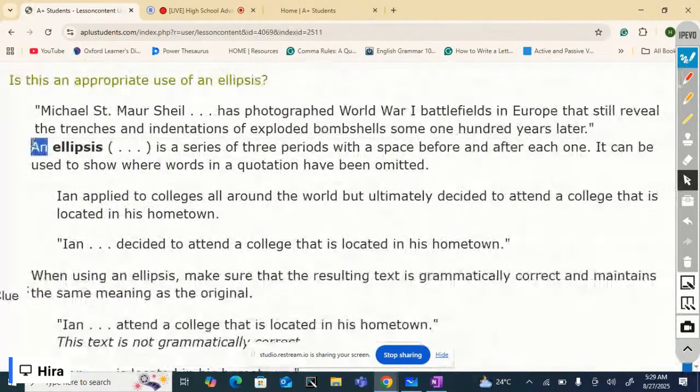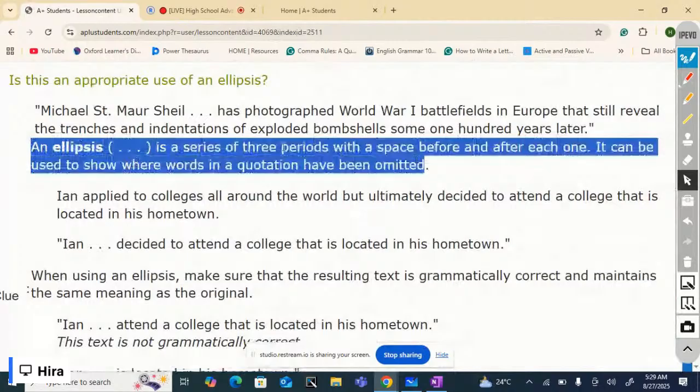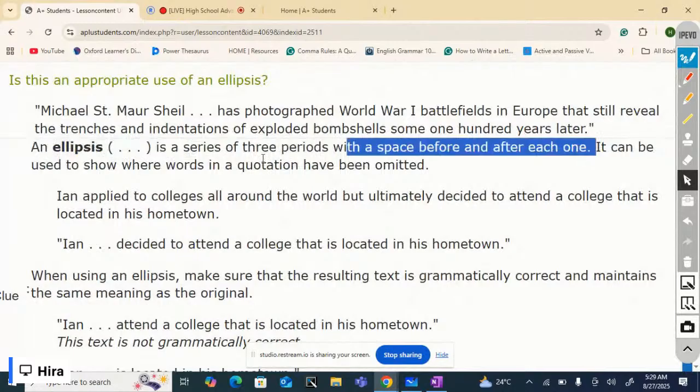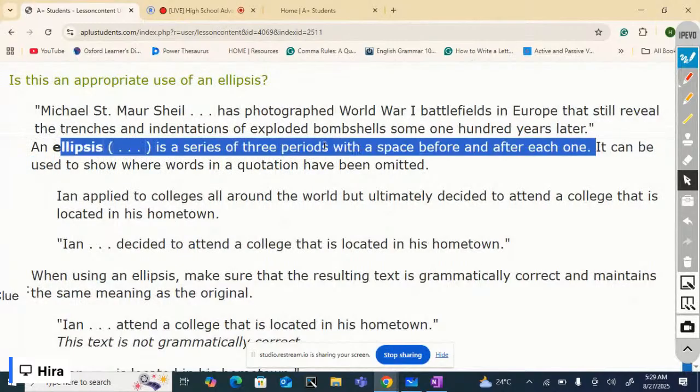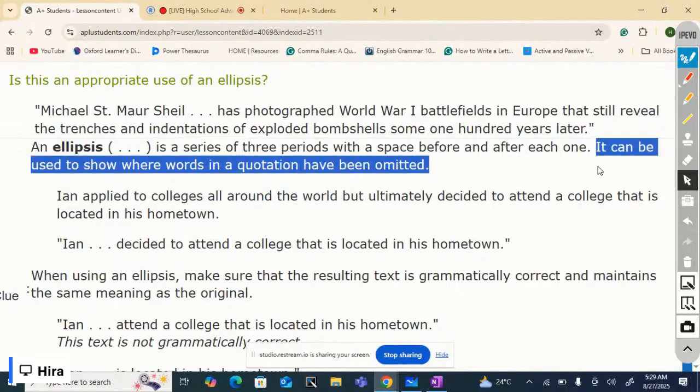An ellipsis is a series of three periods with a space before and after each one. This tells what an ellipsis is. But what is the use of an ellipsis? It can be used to show where words in a quotation have been omitted or left out.